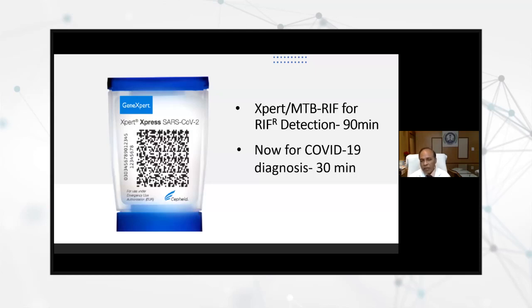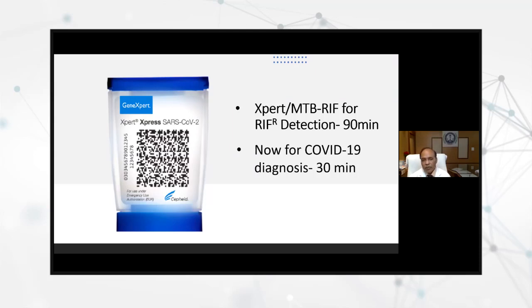The RT-PCR usually, because you have to have RNA extraction separately, takes huge time, sometimes a few hours. And then, of course, you have at least 90 minutes or so of reaction in the RT-PCR. So overall, it takes about 5 to 6 hours. But this can give you results in 30 minutes, so including sample preparation and everything, in 1 hour maximum, you can give results. This probably, but of course, like RT-PCR, you cannot run many tests.